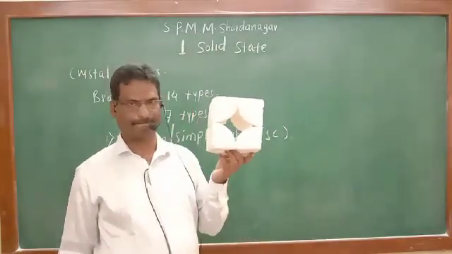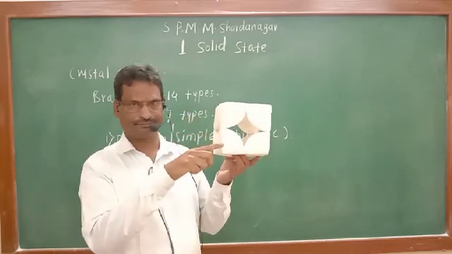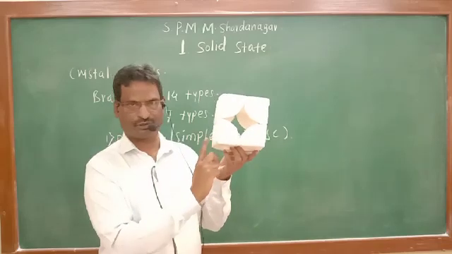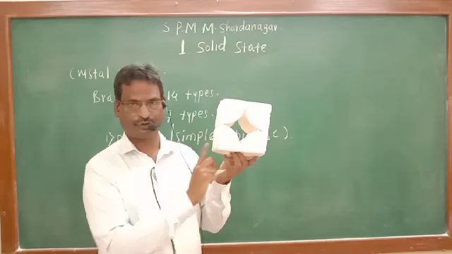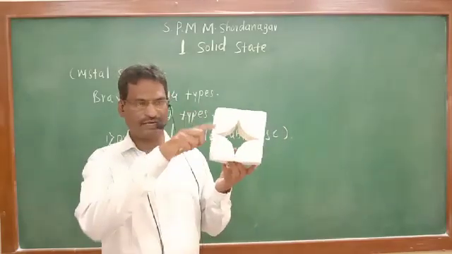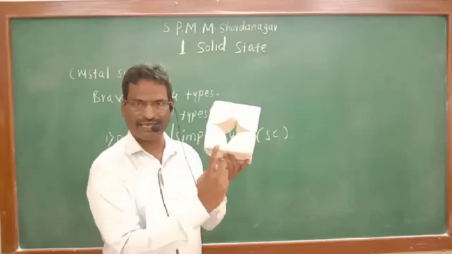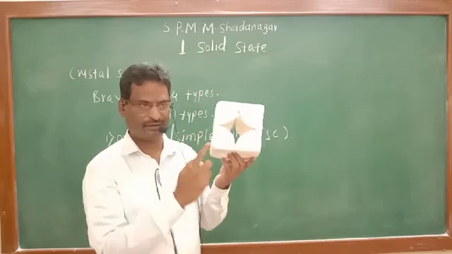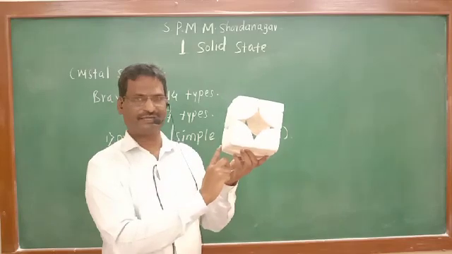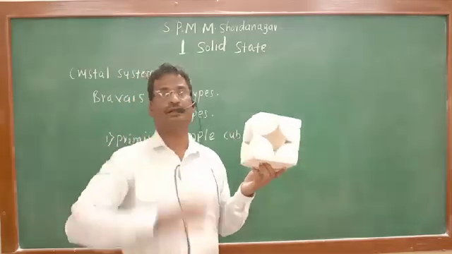Simple cube means height, width, and depth or length are all of the same length. If the height is A centimeter, this is also A centimeter, and this is also A centimeter. This is known as a simple cube.